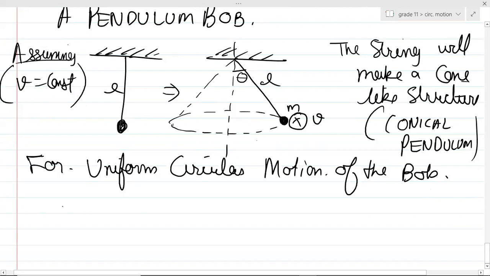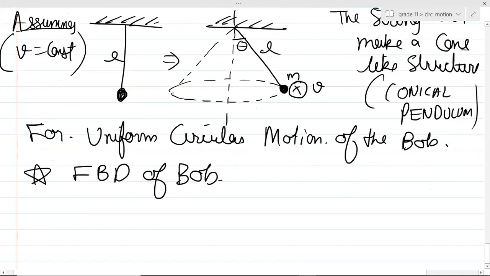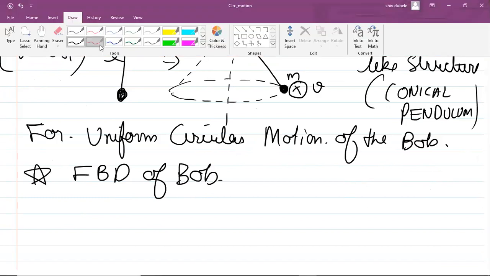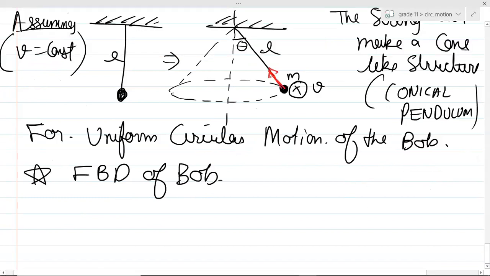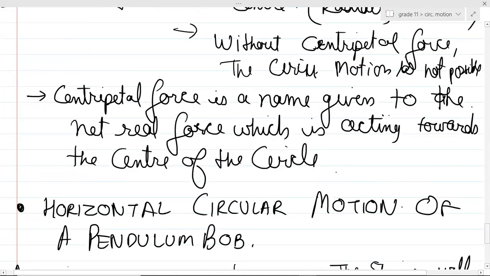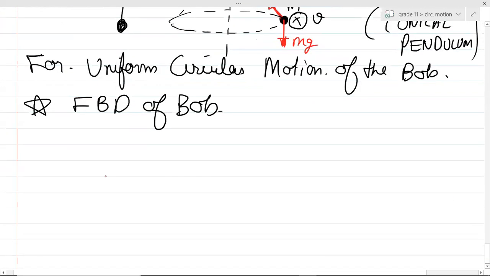For understanding the forces, what do we always do? We always draw the free body diagram. So if we draw the free body diagram, what all forces are acting on this? Is there this T in this direction, right? And is there this mg in this direction? Yes or no? So can you see, guys, there are two forces which are acting on the bob at any instant of time. That force is basically mg in the downward direction and the T in this direction. Yes or no?